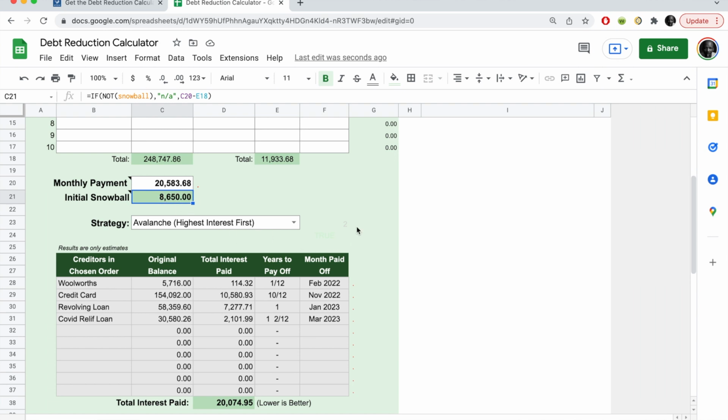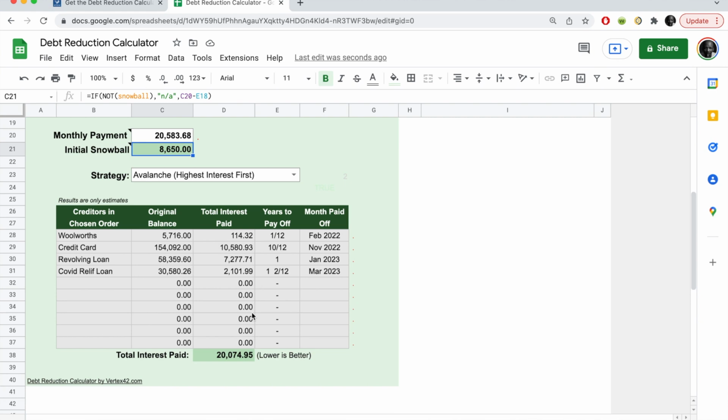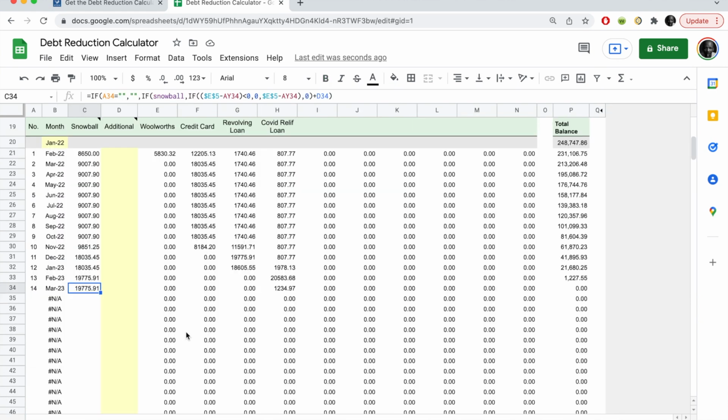It now brings our credit card repayments to the end of November this year, which would be 10 months in total, and we begin paying for the credit card in the same month as the outstanding balance is less than the snowball amount. Let's take a look at how it looks on this side. So March 2023, in a year and 2 months, we would be done paying off all our debt.